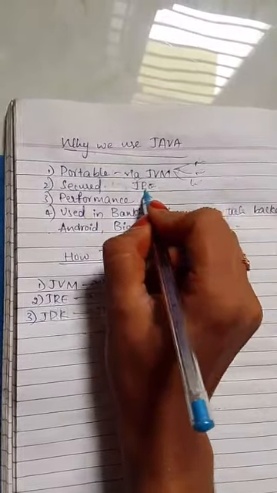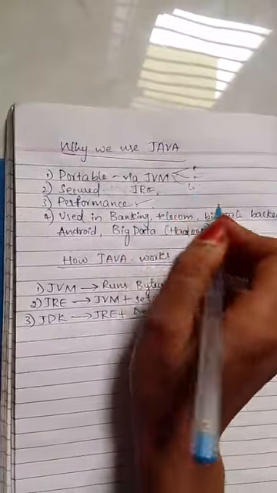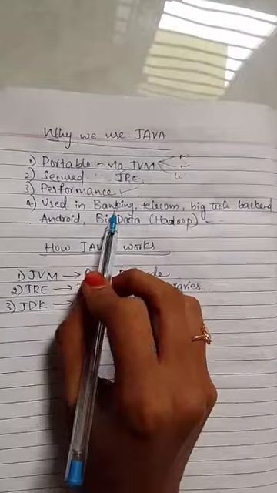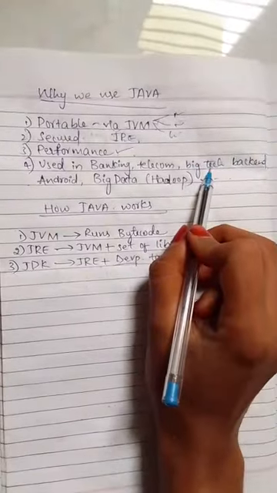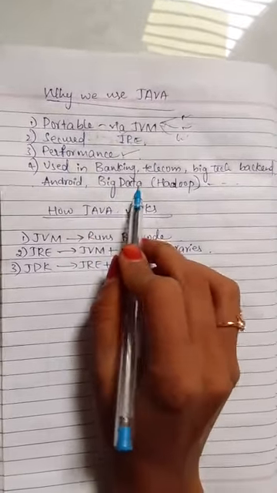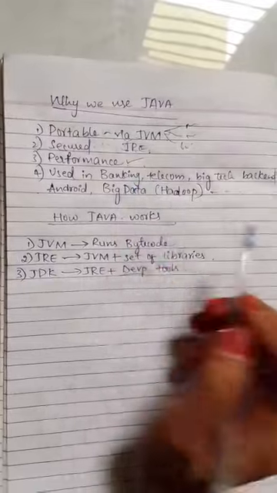It has its own runtime environment and the performance is very high. That is why we use Java. It is also used in banking, telecom, big technical backend companies, Android, and big data such as Hadoop.